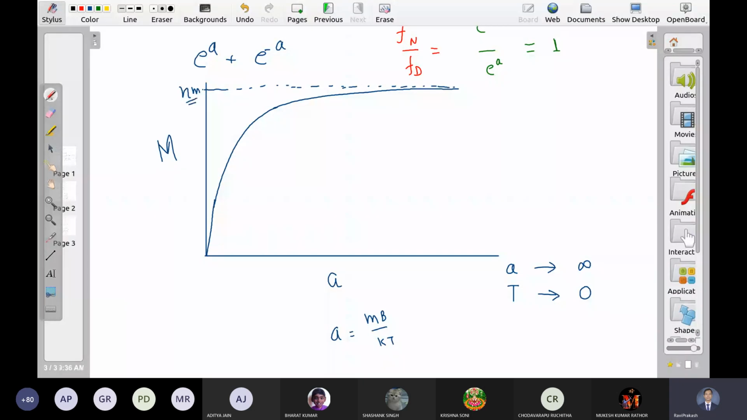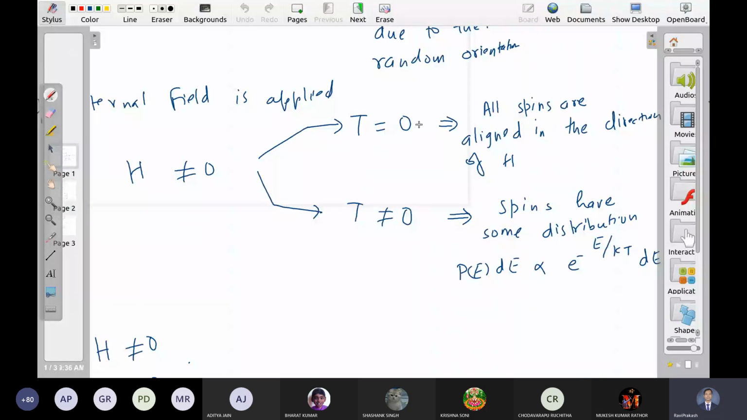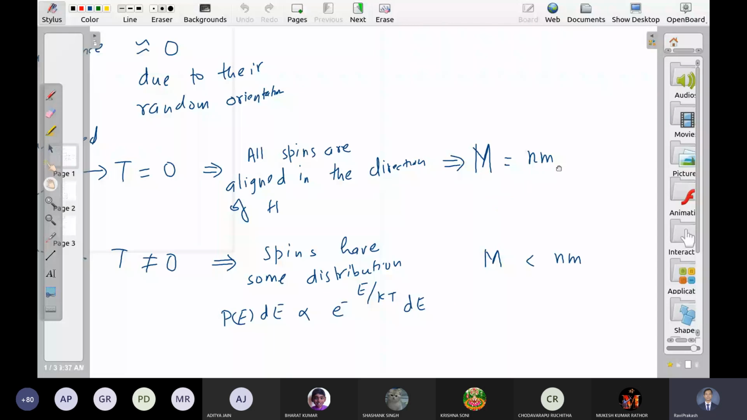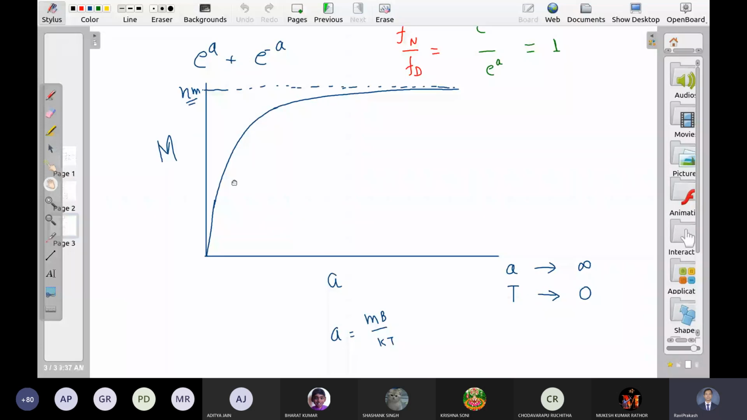This is what I said to you in the first slide. At T equal to 0, all spins are aligned in the direction of H. And what is the magnetization that we will get? Nm. So this is the maximum number. This you achieve only at T equal to 0. If T is not equal to 0, we will get a lower number. And how much is that number? This graph will tell you. So magnetization here depends on temperature, and this is the kind of behavior with respect to temperature.